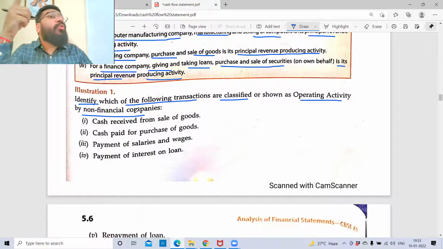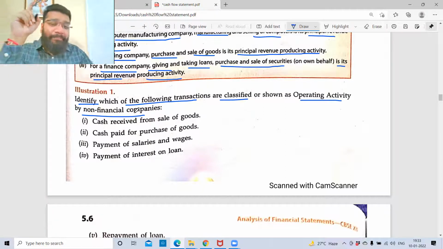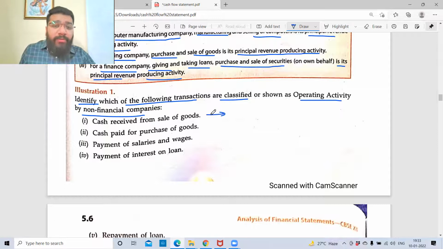Which is dealing with goods and services and not with lending money. Cash received from sale of goods: operating activity, because the main operation is buying and selling goods. Cash paid for the purchase of goods: operating activity. Payment of salary and wages.